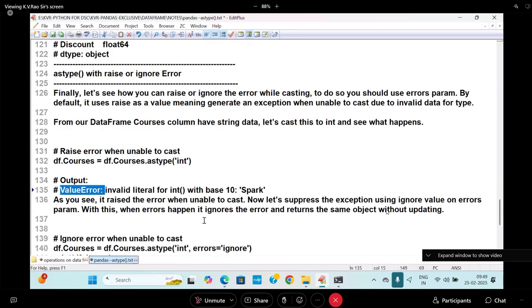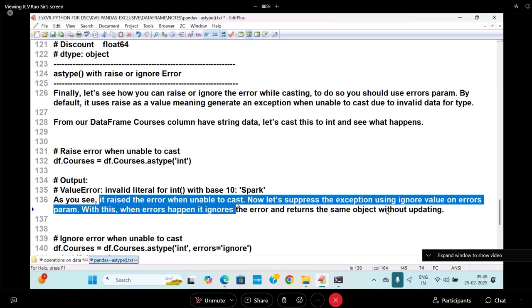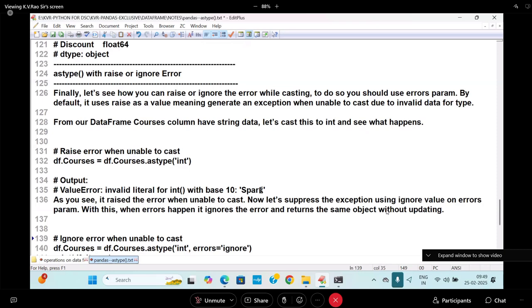Everything is built on top of Python only. Value error, invalid literal for int with base 10, the same error whatever you got, here also the same. Spark is not a base 10 value. So as you see, it raised an error when unable to cast. Let us suppress the exception using the ignore value on the errors param.